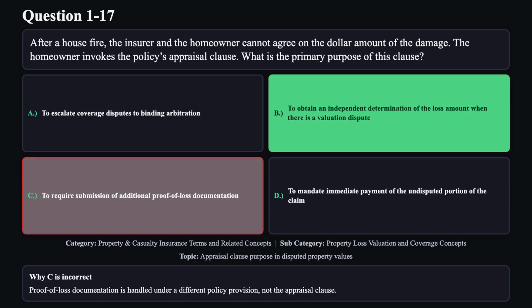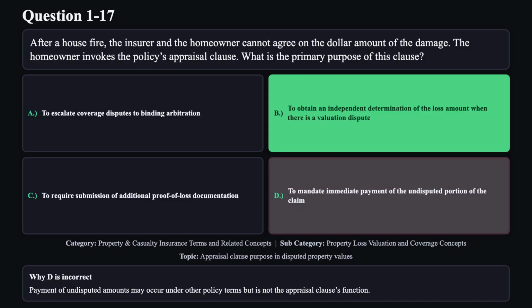Reason C is not correct. Proof of loss documentation is handled under a different policy provision, not the appraisal clause. Reason D is not correct. Payment of undisputed amounts may occur under other policy terms, but is not the appraisal clause's function.